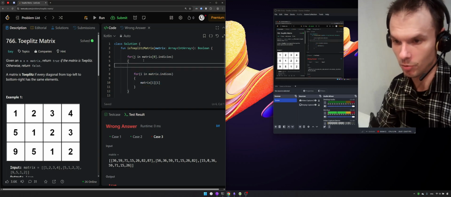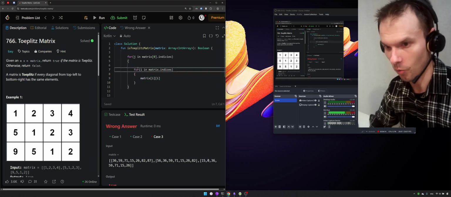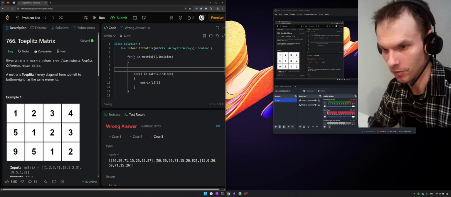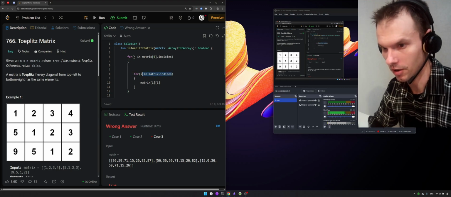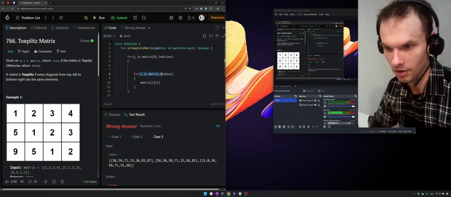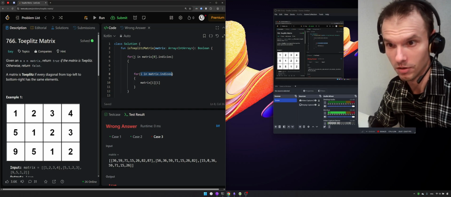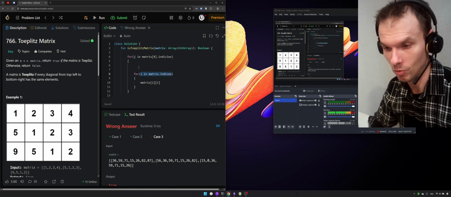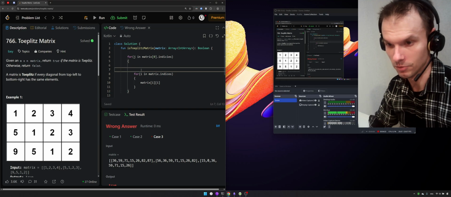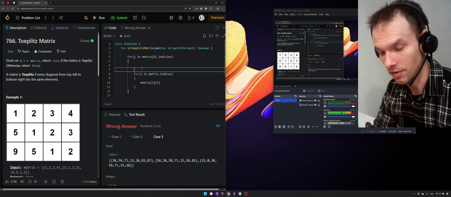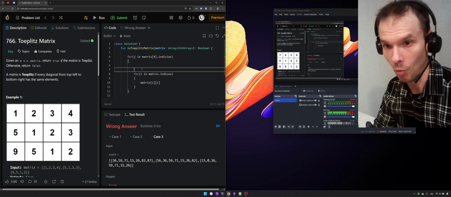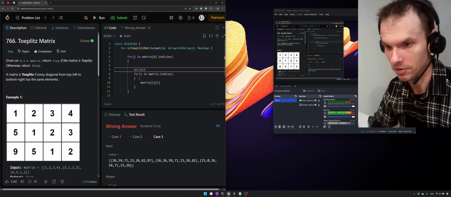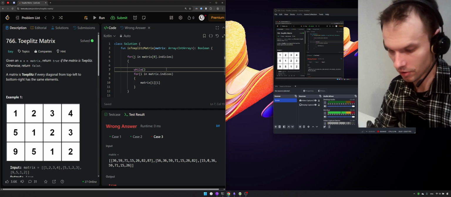Well, the point here is I don't need for anymore, because I have to have two conditions, and in Kotlin, I haven't found actually how to specify two conditions inside a for loop. I mean, two conditions to end this loop. That's why instead I will be using while. So let's just start with while. And the condition will be like this.